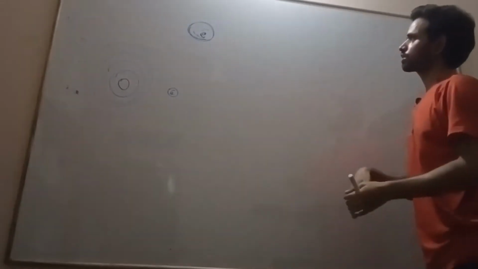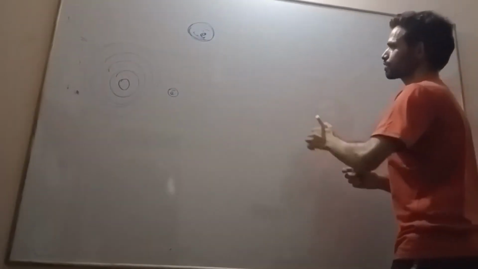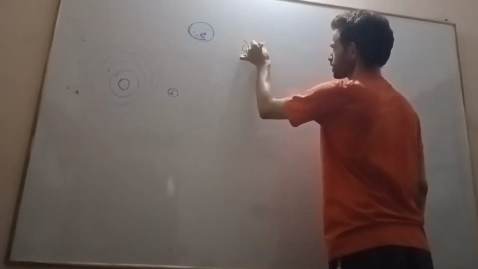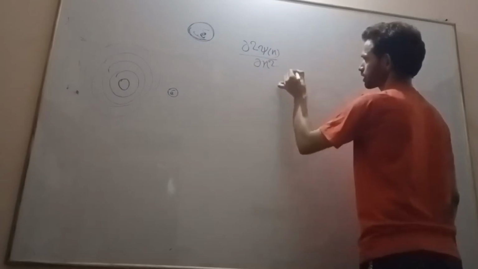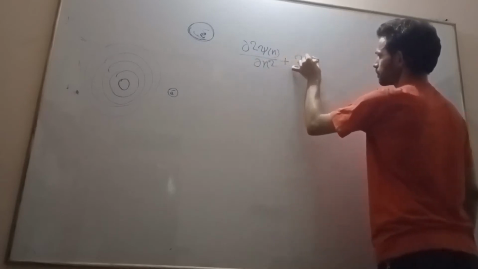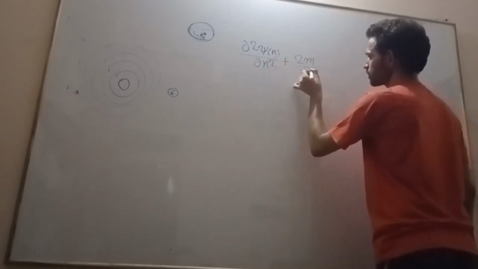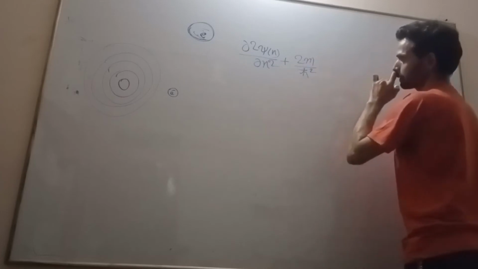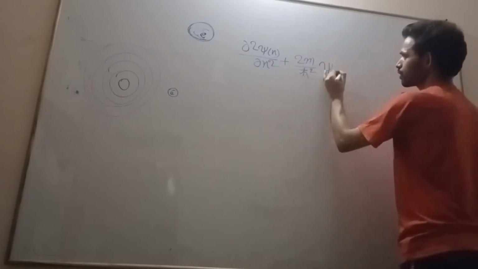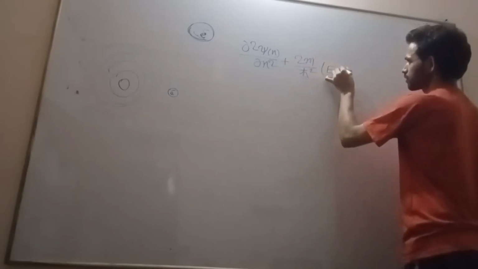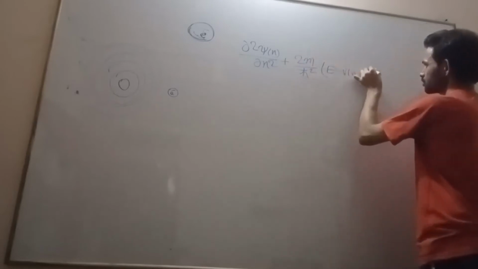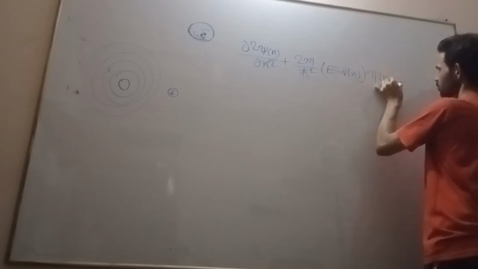For that we will take the help of the Schrödinger wave equation: dou square psi of x upon dou x square plus 2m by h bar square into E minus v of x into psi of x is equal to 0.